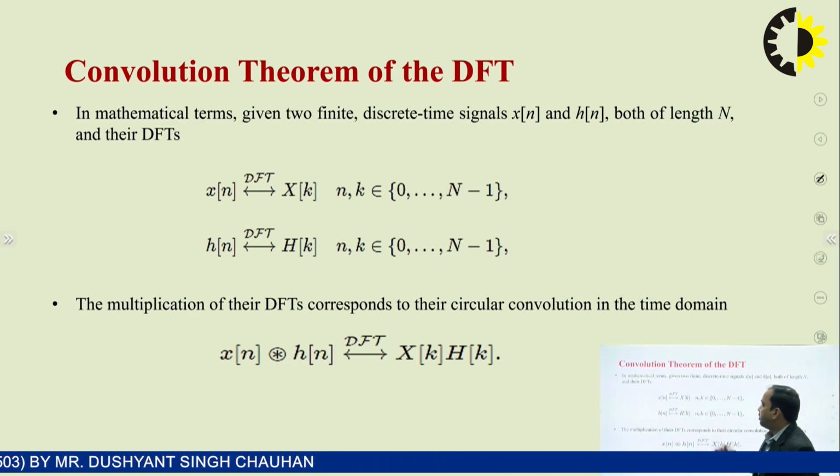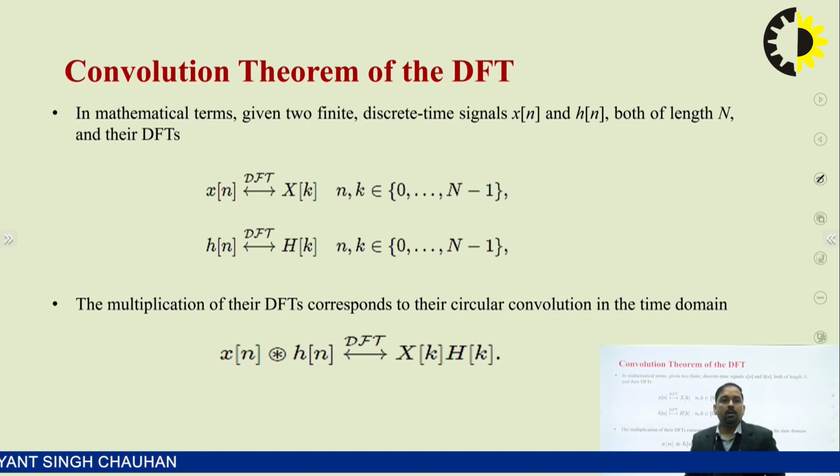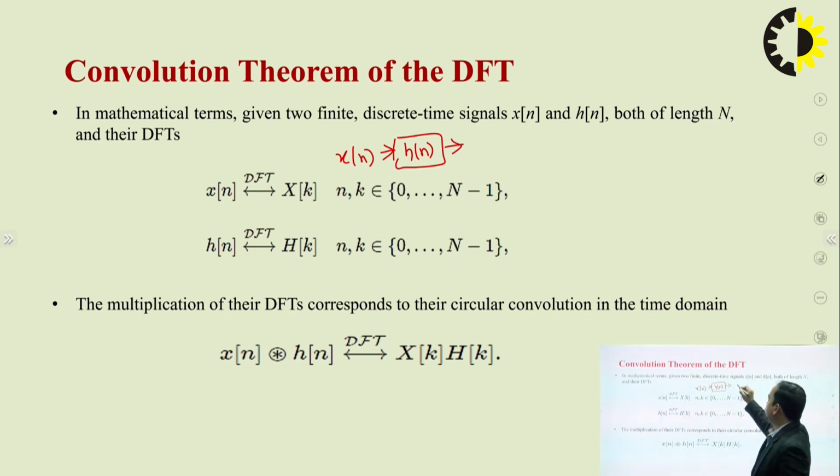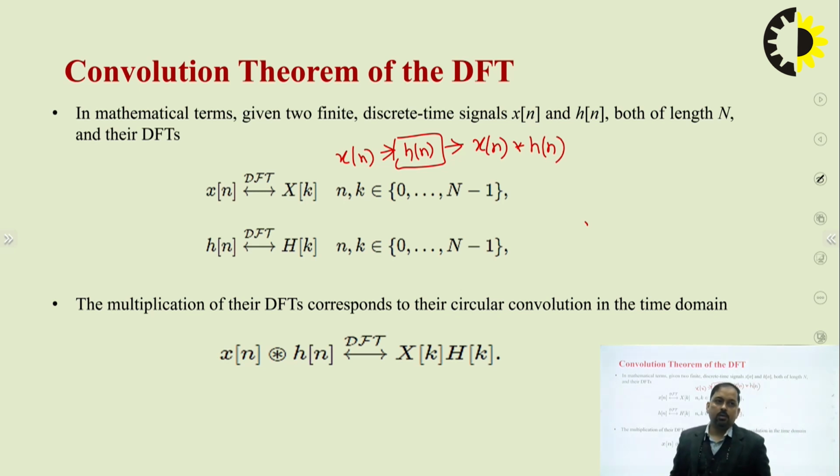If we have h of n, the impulse response of an LTI system, and x of n is the input, I can calculate the output of the system with the help of a tool called convolution, x of n convolved with h of n. This is called linear convolution.